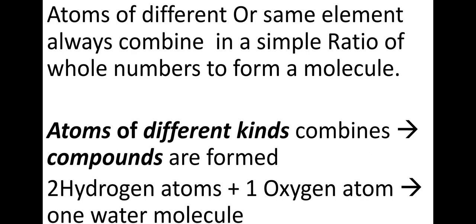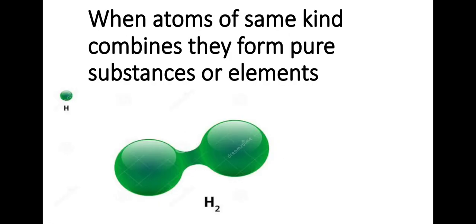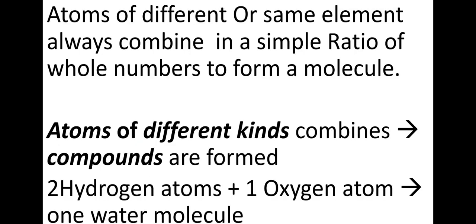Okay, so if the atoms of different elements combine, they will form a molecule of a compound, and if the atoms of the same kind of element combine, they will form a molecule of a pure substance or element. In the first case, for example, two hydrogen atoms, if combined with one oxygen atom, will produce a water molecule, a single water molecule.